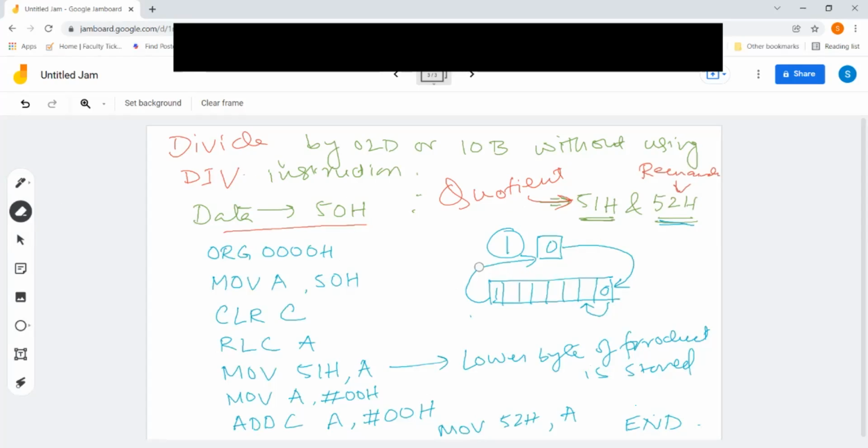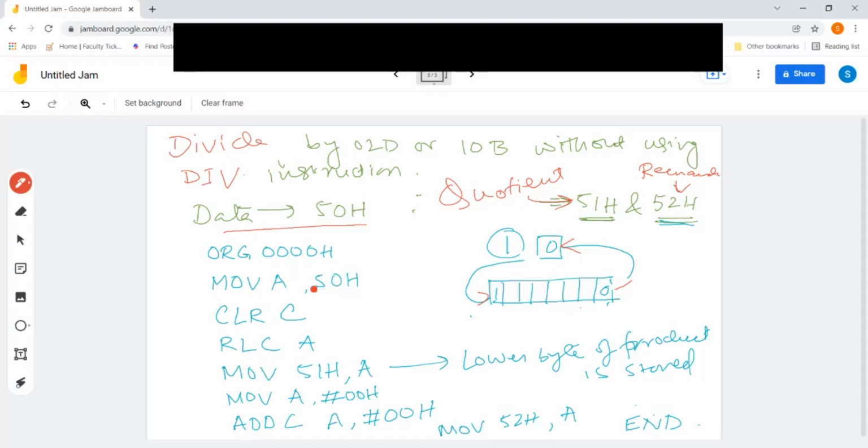Now here, this diagram is just going to be opposite of that. That is, the arrow will be in the opposite direction. Here, this 0 will go to the carry, and whatever carry was already cleared for us will go to this position. Like that, the carry will go to this position.